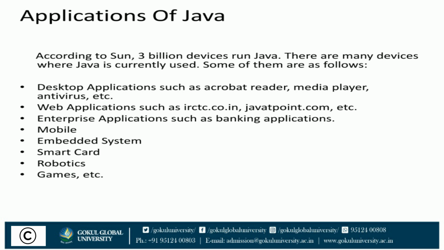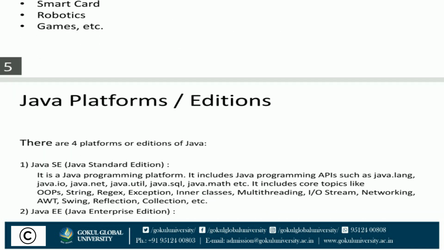Desktop applications such as Acrobat Reader, Media Player, Antivirus, etc. Web applications such as irctc.co.in, javatpoint.com, etc. Enterprise applications such as banking applications, mobile, embedded systems, smart card, robotics, games, which are applications of Java used in today's generation.